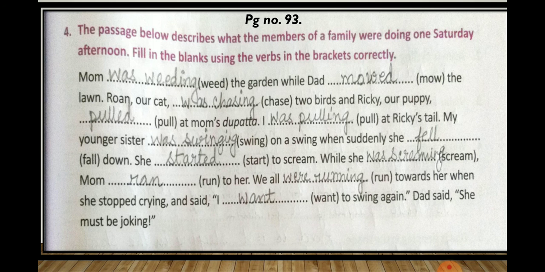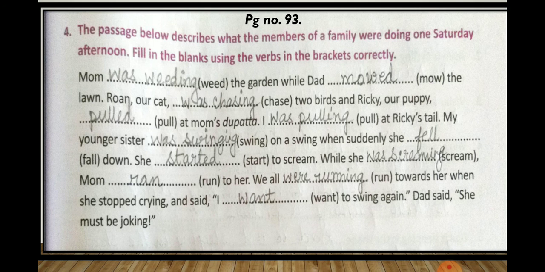She start will become started to scream. While she scream will become was screaming, mom run will become ran to her.